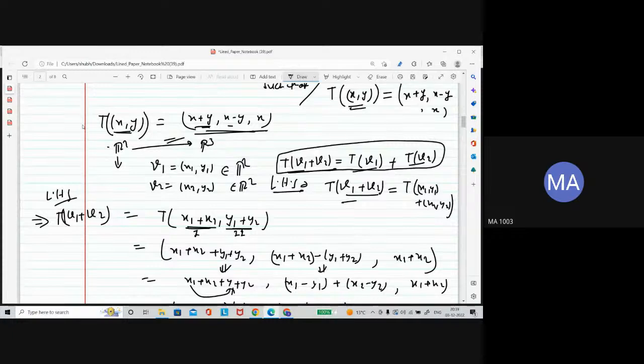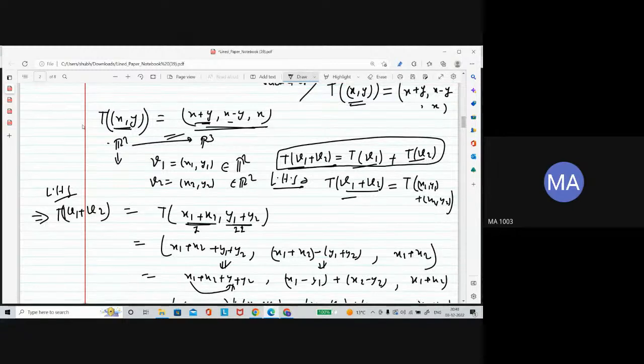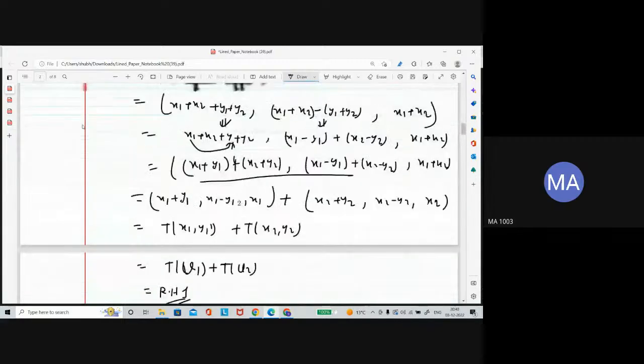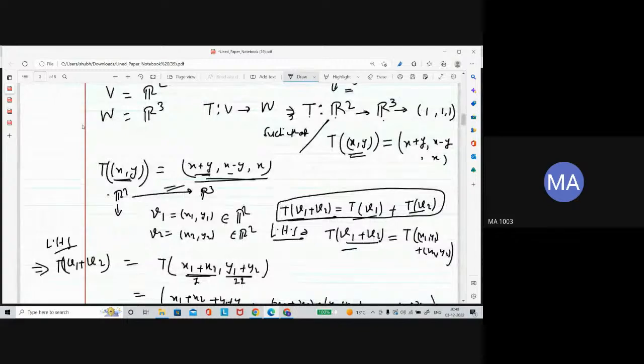Similarly, you can check the second condition. I'm leaving it for you. So actually, this map you have given is a linear transformation. Once you have a map satisfying these two conditions, it will be a linear transformation.